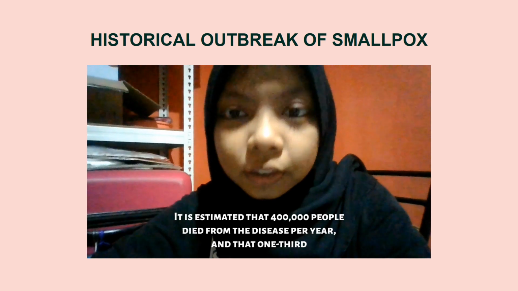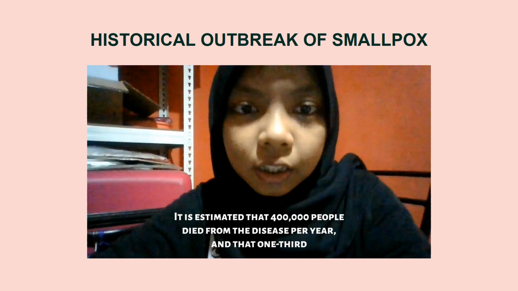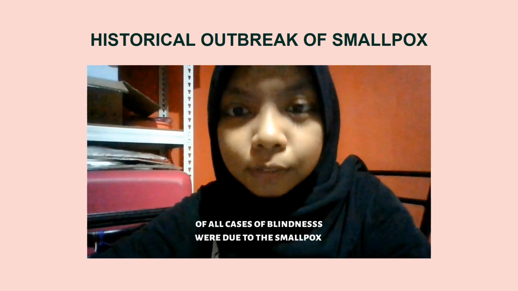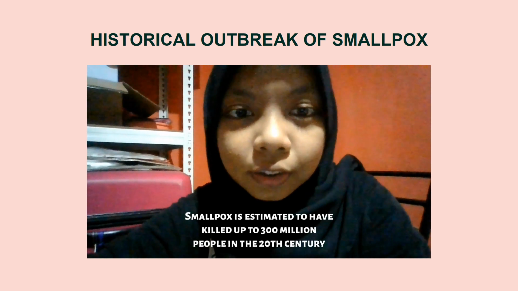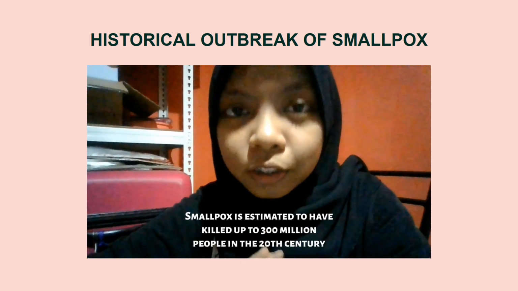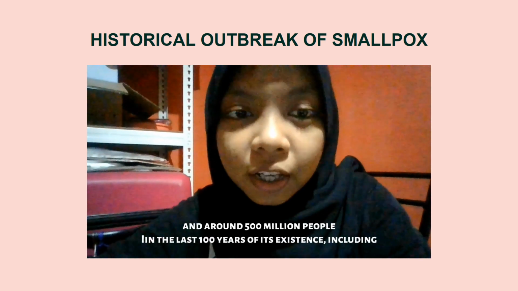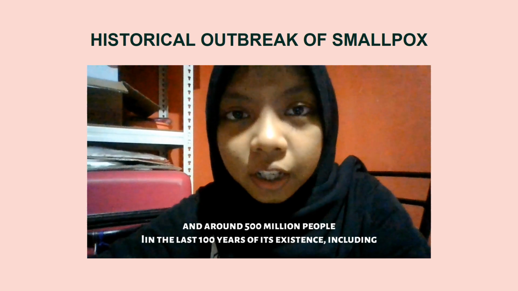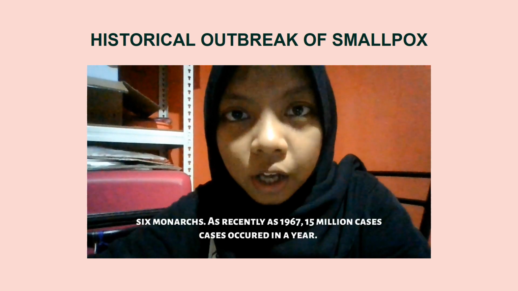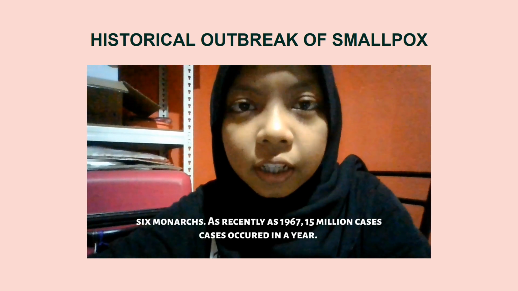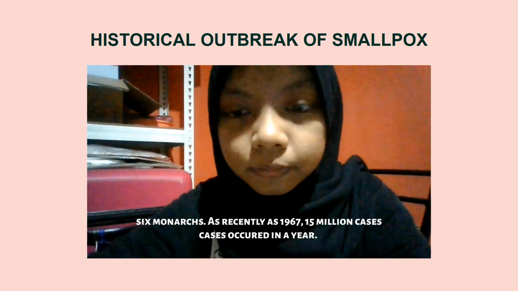It is estimated that 400,000 people died from the disease per year, and that a third of all cases of blindness were due to smallpox. Smallpox is estimated to have killed up to 300 million people in the 20th century and around 500 million people in the last 100 years of its existence, including 6 monarchs. As recently as 1967, 15 million cases occurred in a year.